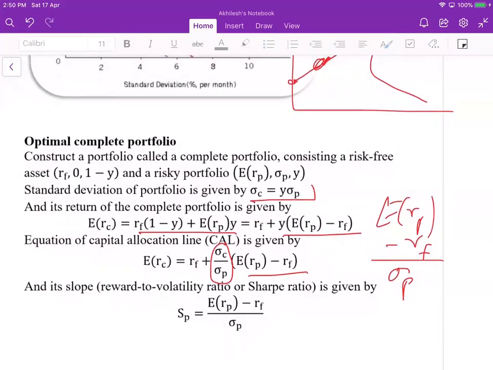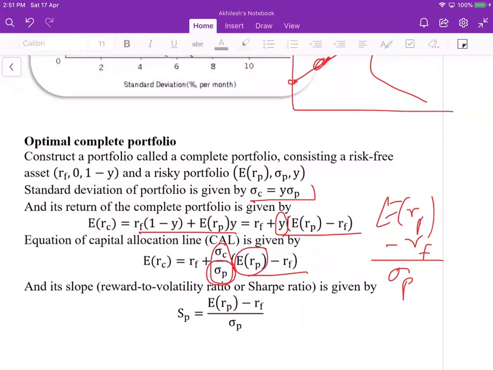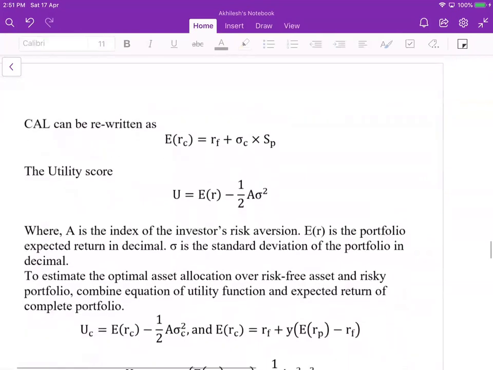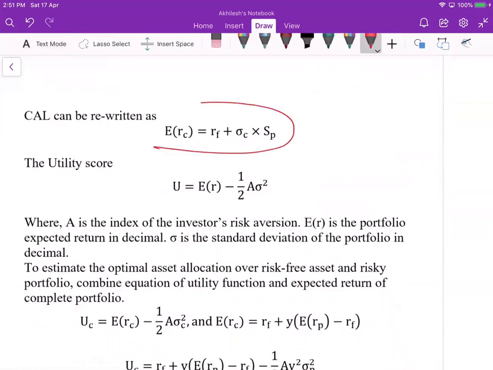You can have the capital allocation line in terms of weight, or in terms of sigma p, and generally it is in terms of sigma p. Furthermore, you can write the capital allocation line like this. This is the Sharpe ratio, which is the slope of the capital allocation line.